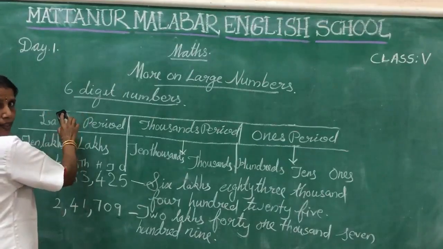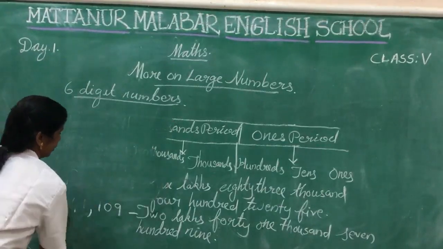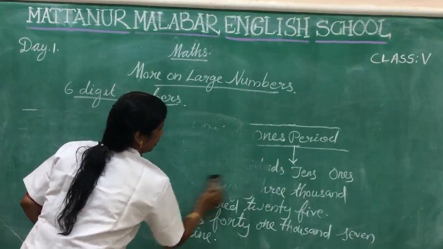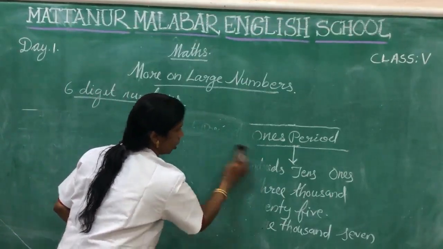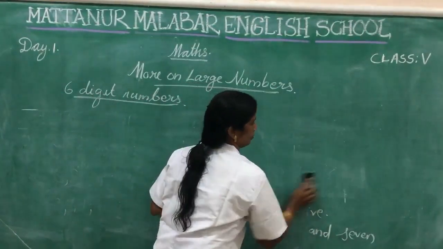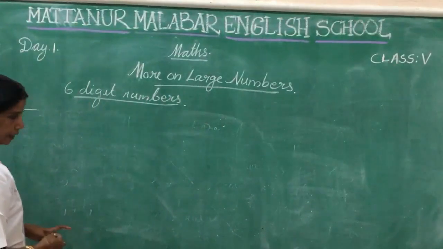May I rub it? Okay, all of you understand this one? How can we convert these number names into numerals?